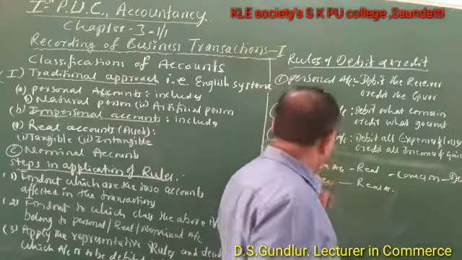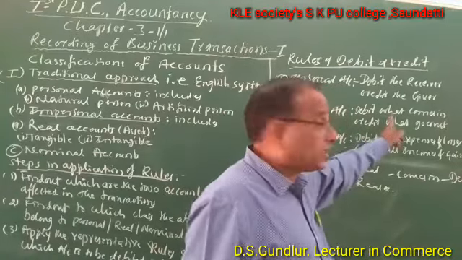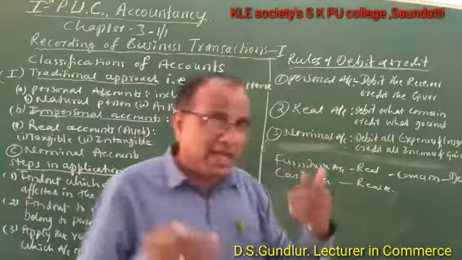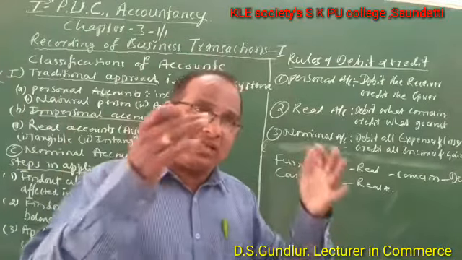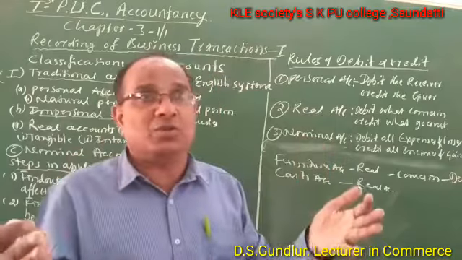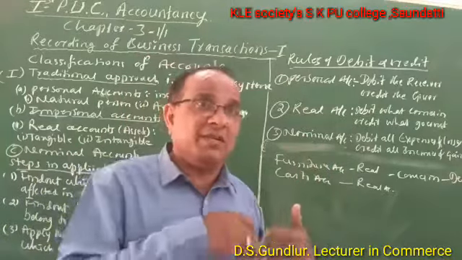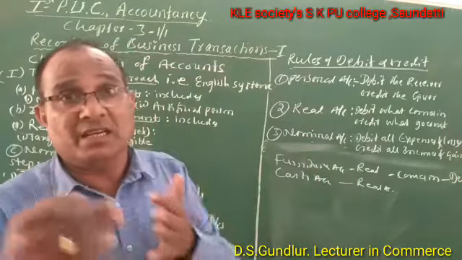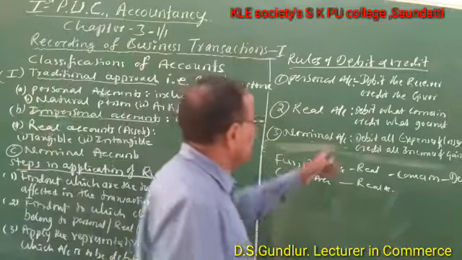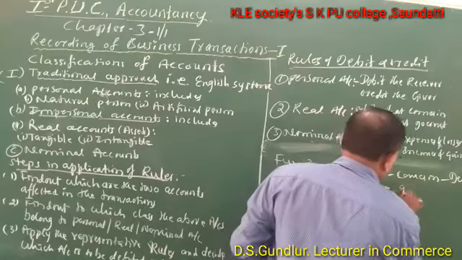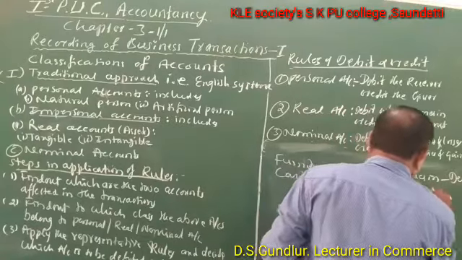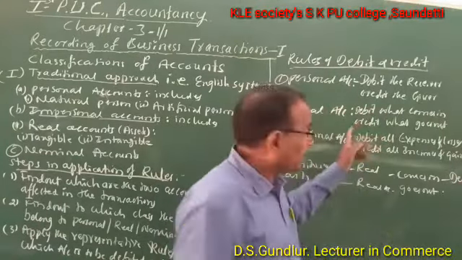What is the rule of real account? Debit what comes in and credit what goes out. Now, while purchasing the furniture, does cash come in or go out? Purchasing means furniture comes in, and simultaneously cash goes out of the business. Cash goes out, which means credit.